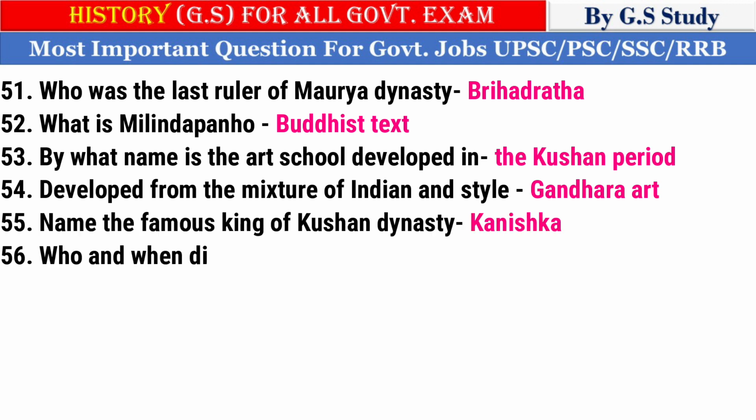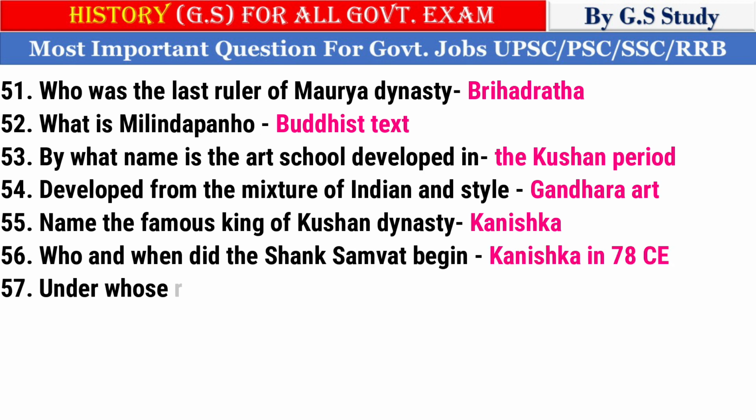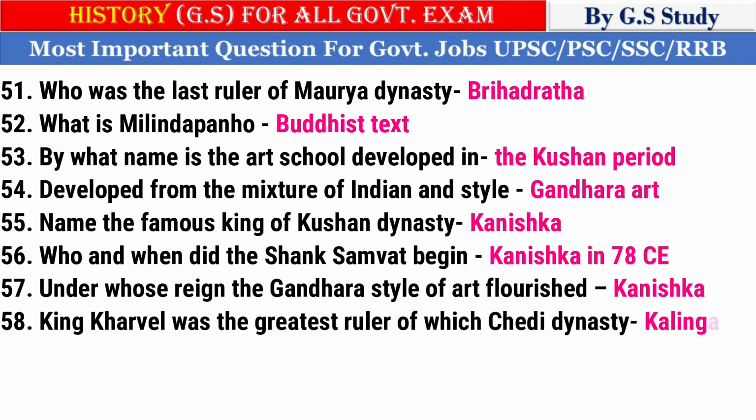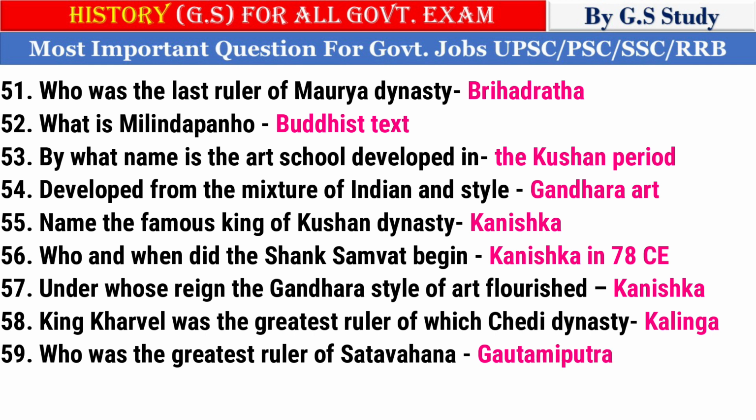55. Name the famous king of Kushan dynasty. Kanishka. 56. Who and when did the Shaka Samvat begin? Kanishka in 78 CE. 57. Under whose reign the Gandhara style of art flourished? Kanishka. 58. King Kharavela was the greatest ruler of which Chedi dynasty? Kalinga.